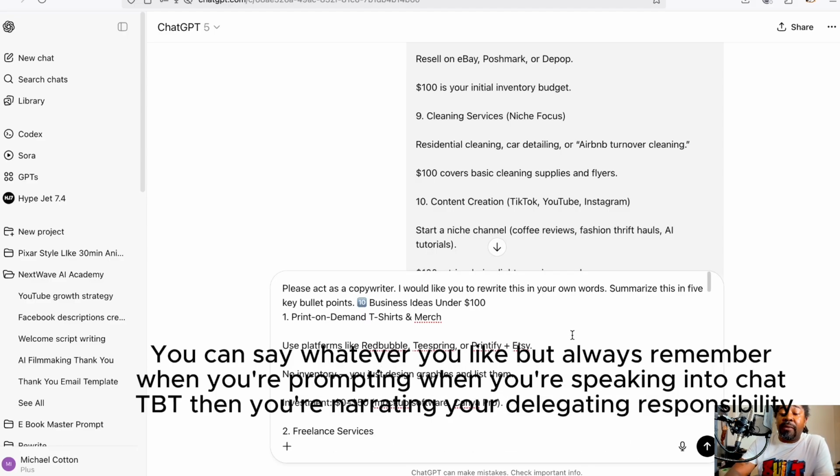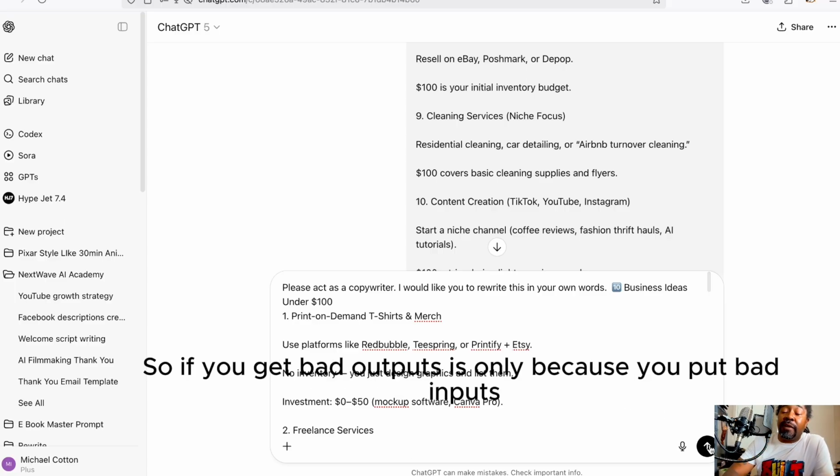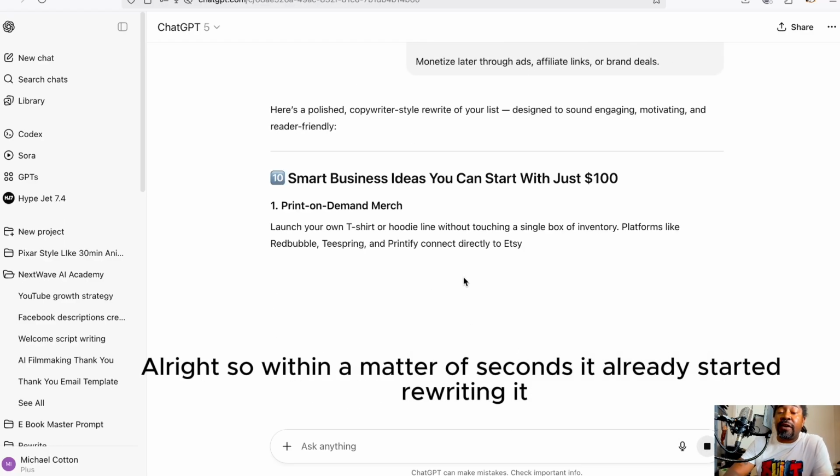But always remember, when you're prompting, when you're speaking into ChatGPT, you're narrating, you're delegating responsibility. You are actually the one that's directing it. So if you get bad outputs, it's only because you put bad inputs. All right, so within a matter of seconds, it already started rewriting it.